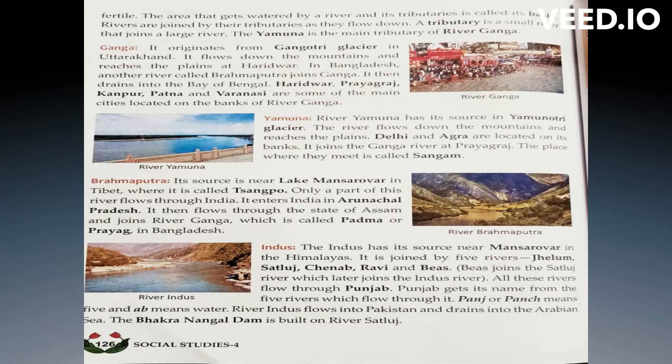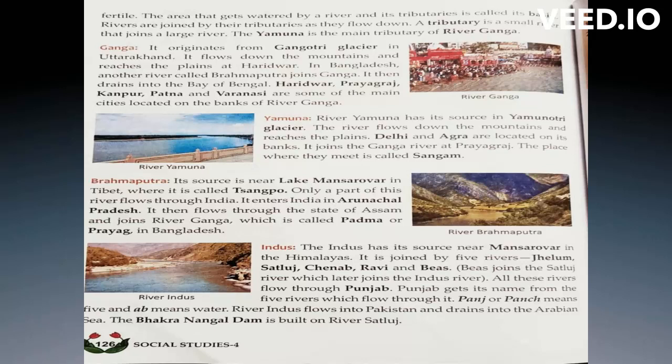So, like this, we have Yamuna also. So, Yamuna, I told you that it's a small river, and its source, where it is starting, is the Yamunotri Glacier. So, on this bank of river Yamuna, we have two major metropolitan cities, Delhi as well as Agra. Okay, and the place where the Ganga river meets the Yamuna at Prayagraj is called Sangam. Okay, so you can see in the bold letters you have the word Sangam.